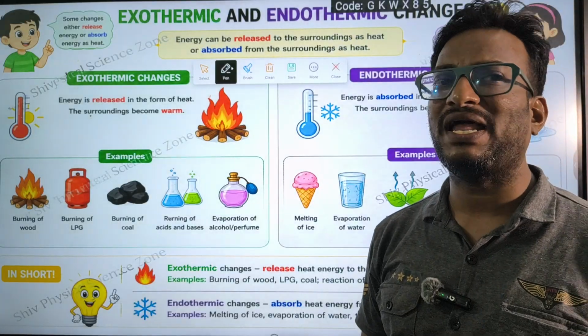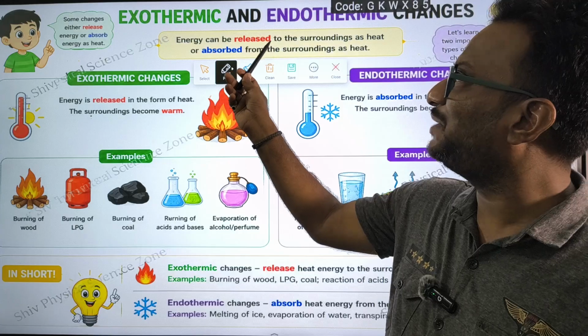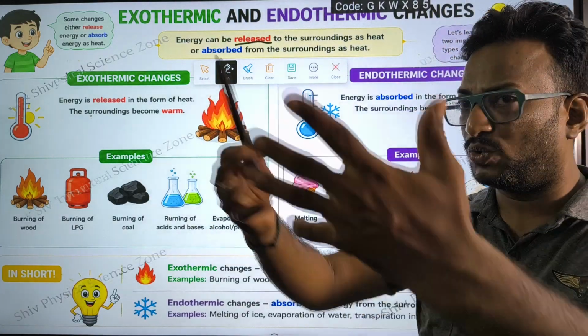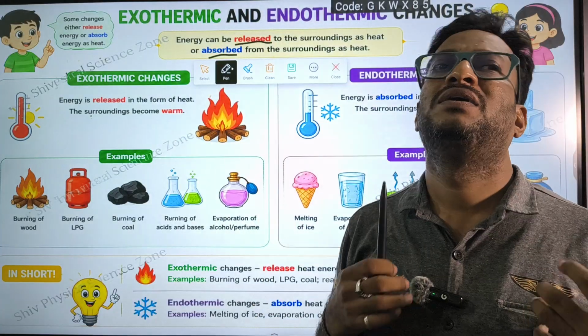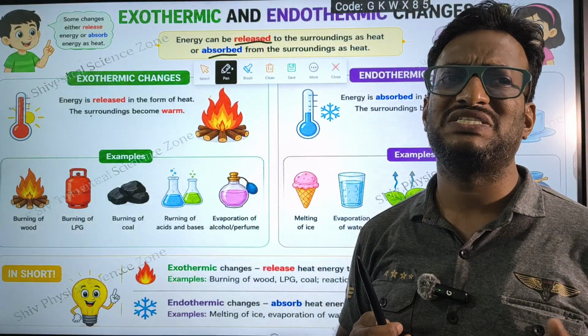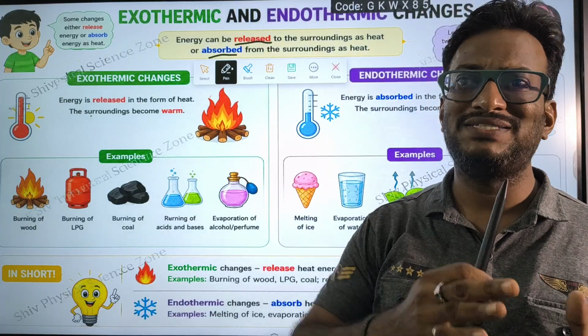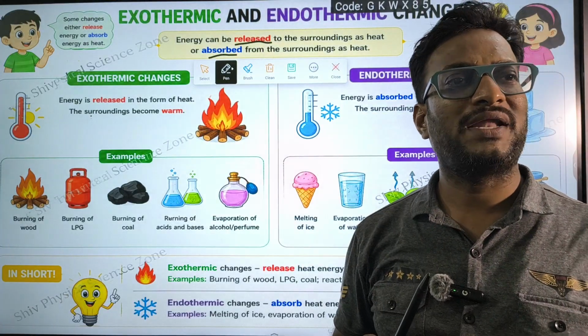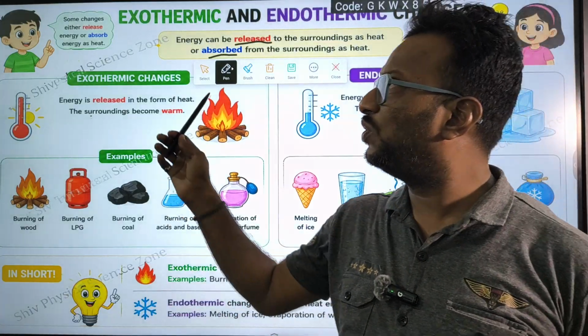When a chemical reaction takes place, there is a possibility that energy can be released to the surroundings or energy can be absorbed from the surroundings. These are the things which happen in case of a chemical reaction. Either the energy is released to the atmosphere or energy will be absorbed from the atmosphere. We go one by one.